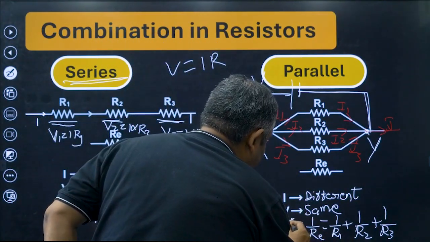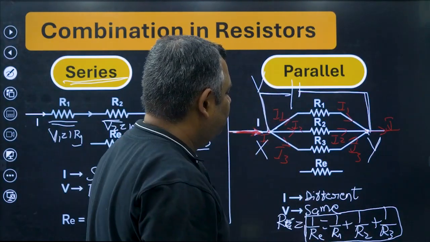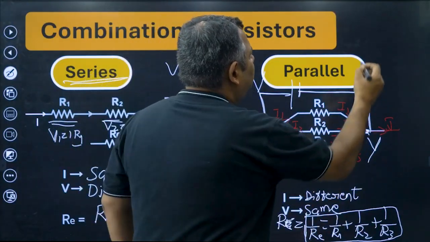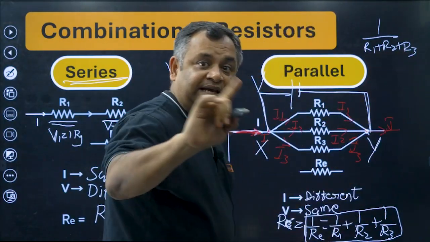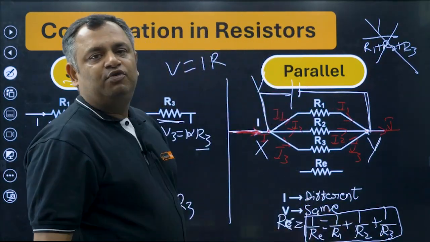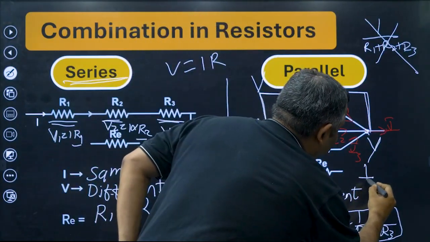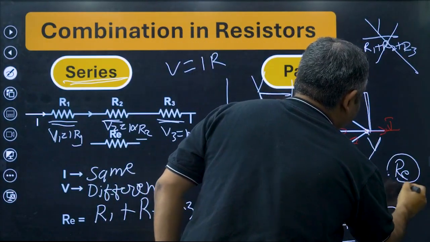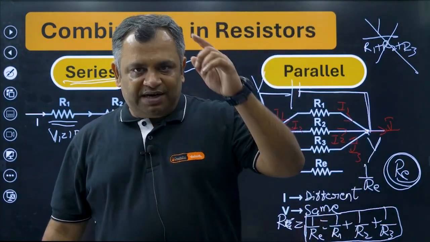This is not equal to 1 by (R1 plus R2 plus R3). This is wrong. This is the real thing, and then you have to take out the LCM and find the answer. Whatever answer comes, that would be 1 by RE. You need to take the reciprocal of that, and it will become RE. We will do a lot of questions for this and then we will be able to understand this. Are we clear about this?